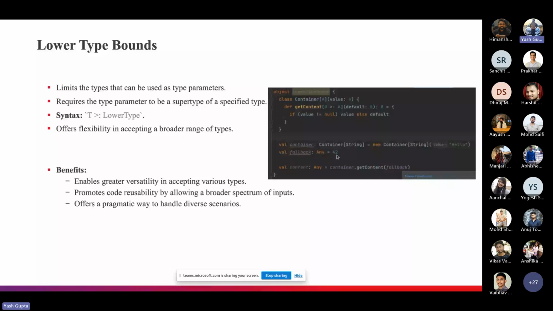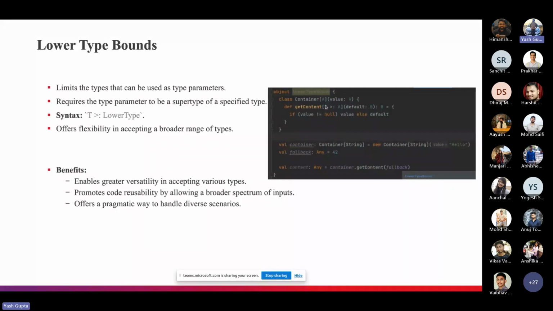Now I want to call the container object's getContent method. When I call the getContent method, I am passing this default value, which is fallback, and fallback is of type Any. Any is the supertype of String. So as you can see, this line is satisfied.